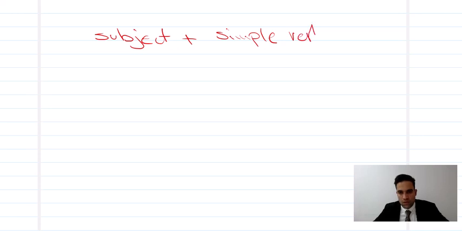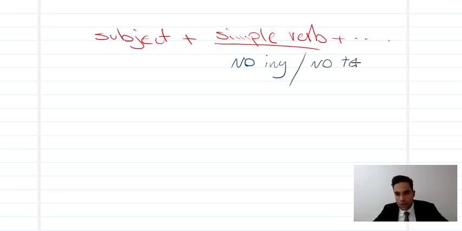In present simple, we have subject plus simple verb plus blah, blah, blah, okay? Simple verb here means there is no ing form here. No ing, okay? And no to be. We have full verb.